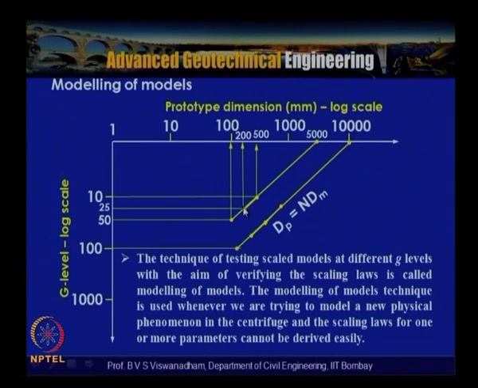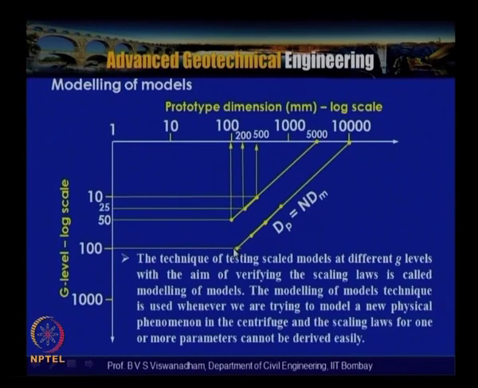Similarly at 25 G with 20 centimeter dimensions it is one model, and at 10 G with 50 centimeter dimensions it is one model. But model 1, model 2 and model 3 represent a prototype having 5 meter dimensions, so in this example 5 meters. So dP is equal to n dm, which is nothing but n1 dm, n2 dm and n3 dm, and the one falling on this line represents the corresponding prototype.